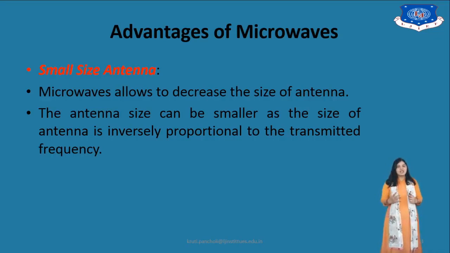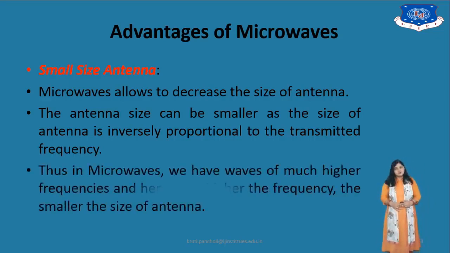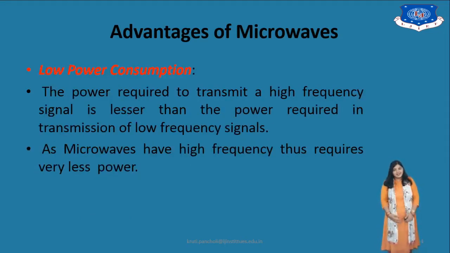Lambda is equal to C upon F. If F is high, lambda is small, and so the size of the antenna becomes small. Thus in microwaves we have waves of a much higher frequency, and the higher the frequency, the smaller the size of the antenna.